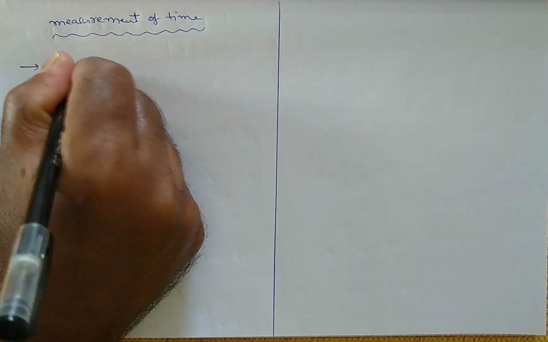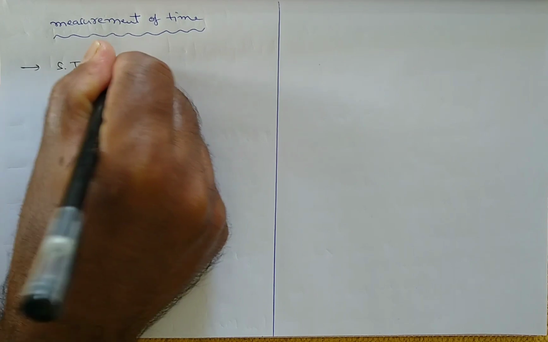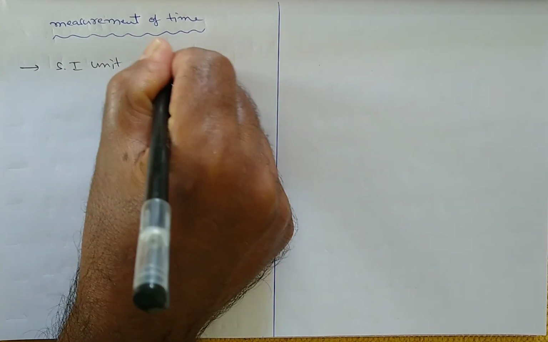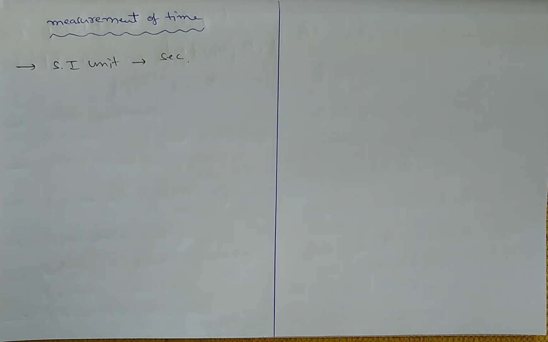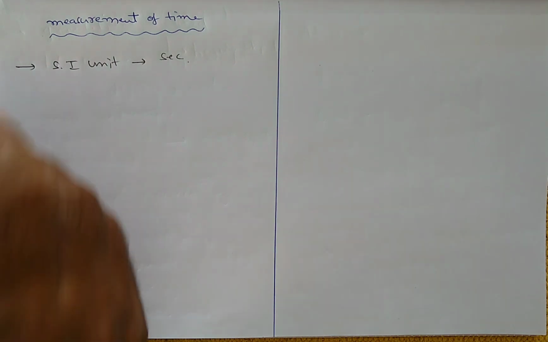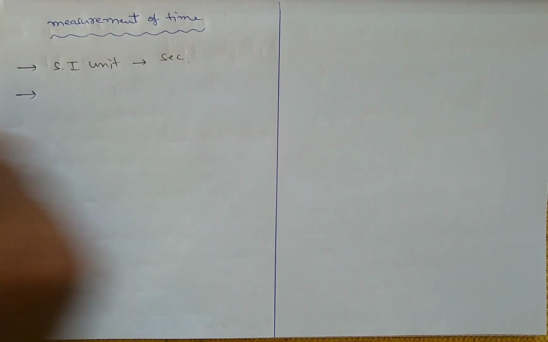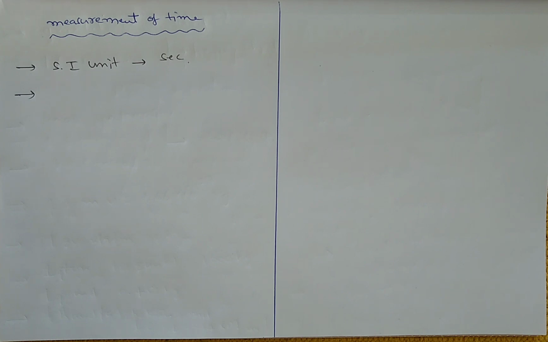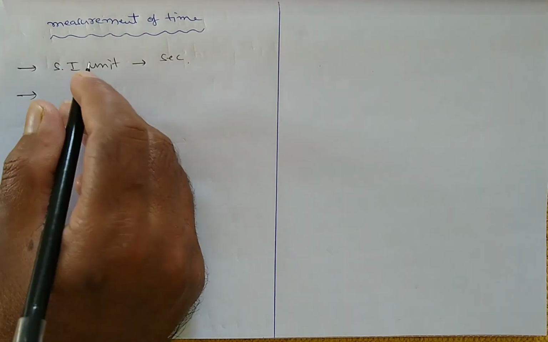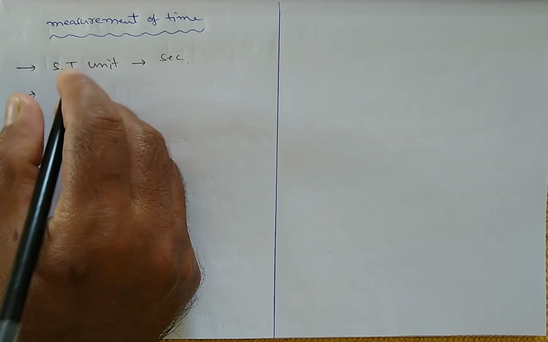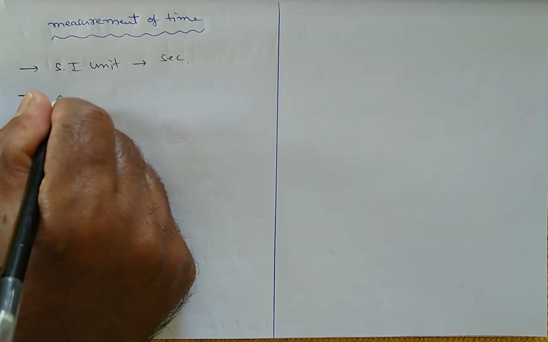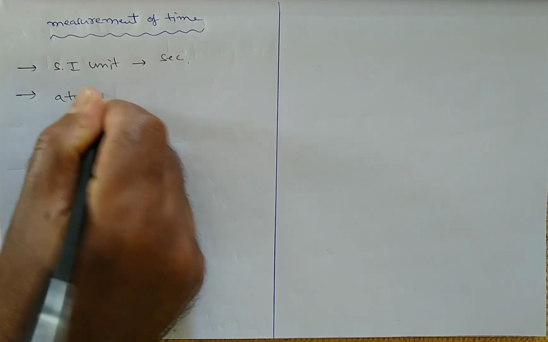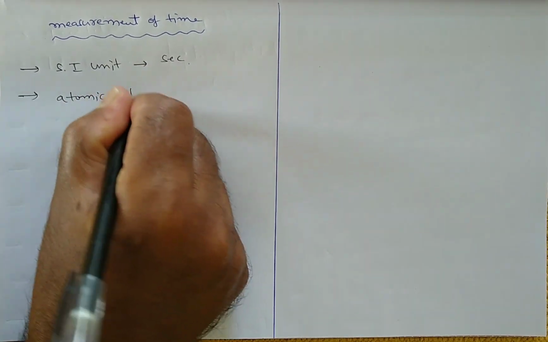The SI unit of time is second. Which instrument do we use to measure time? Wristwatch and wall clock are the instruments we use nowadays, but in the laboratory we will use the atomic clock.